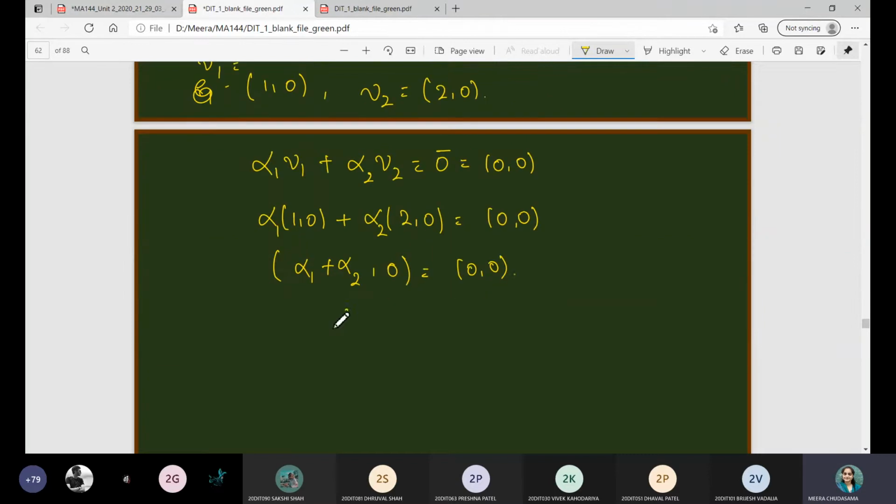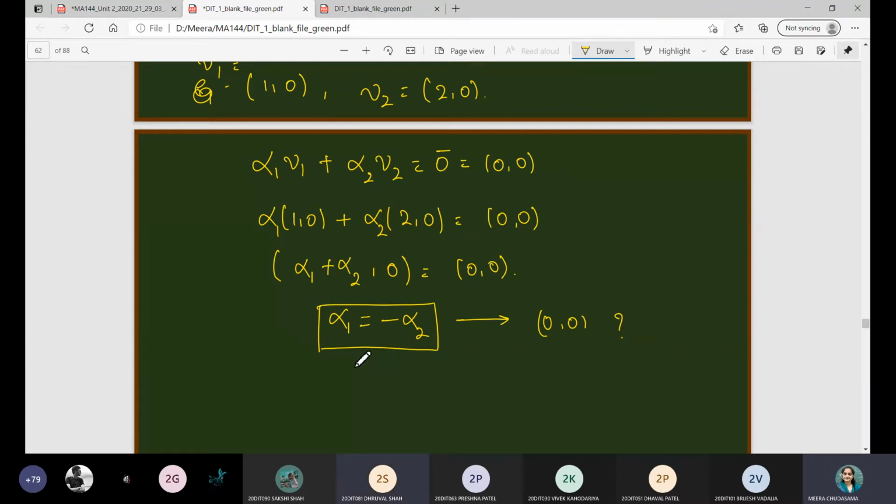What does it mean? It means alpha 1 is equal to minus alpha 2 or alpha 2 is equal to minus alpha 1. Will it be satisfied only for (0, 0)? How many scalars do you have such that this equation will be satisfied? Only for (0, 0)? No, ma'am, infinitely many sets.